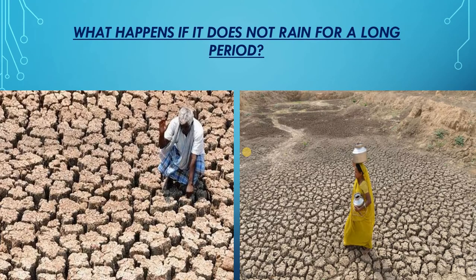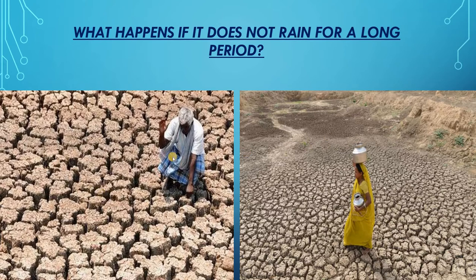Okay, now the question comes, what happens if it does not rain for a long period? Certainly there are many disadvantages of heavy rainfall. Now sometimes it also happens that it does not rain in a region for a year or more. Now what happens? This leads to shortage of water in that region, causing dryness everywhere. Okay, and the environment of dryness is called drought.